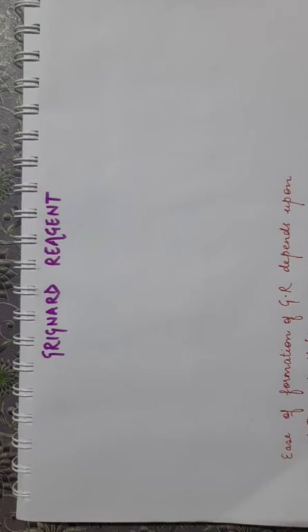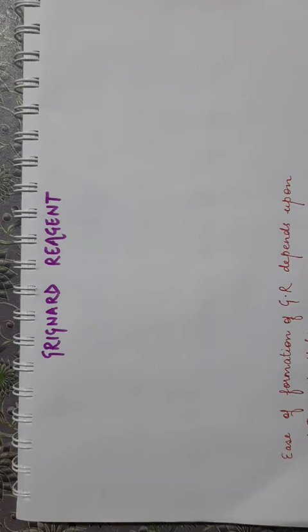In this session, we will discuss the factors affecting the formation of Grignard reagent and the compounds which do not form Grignard reagent. In the next session, we will be discussing the reactions of the Grignard reagent. Now, this reagent was discovered by Victor Grignard, and it was so famous that he got the Nobel Prize for this reagent, and he was the only scientist who got the Nobel Prize for a reagent.